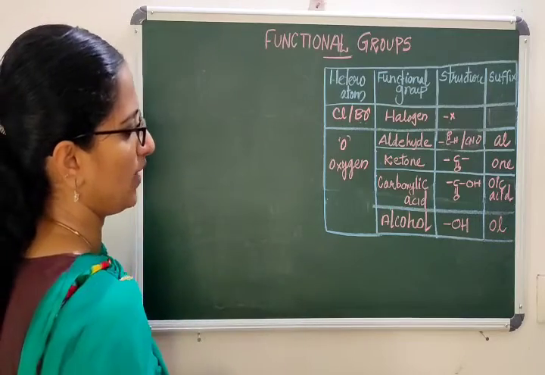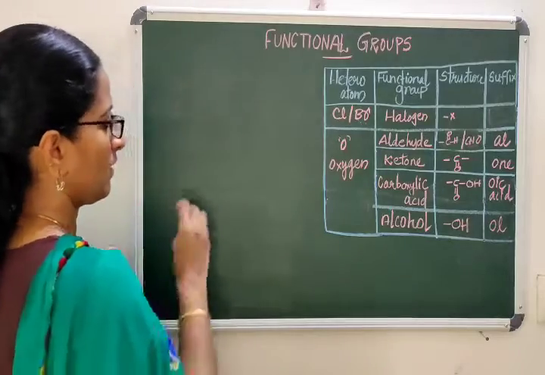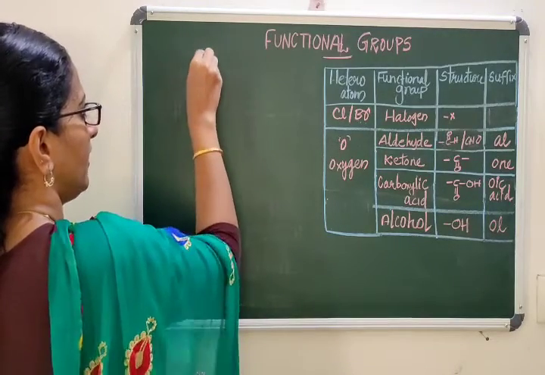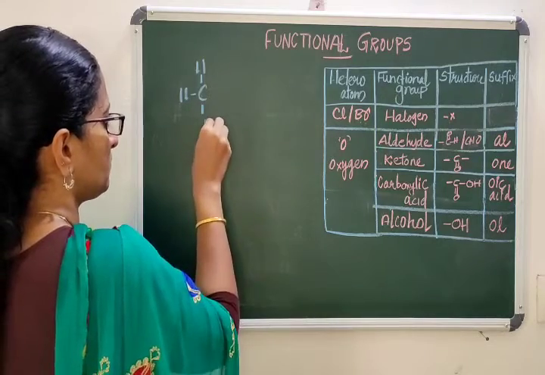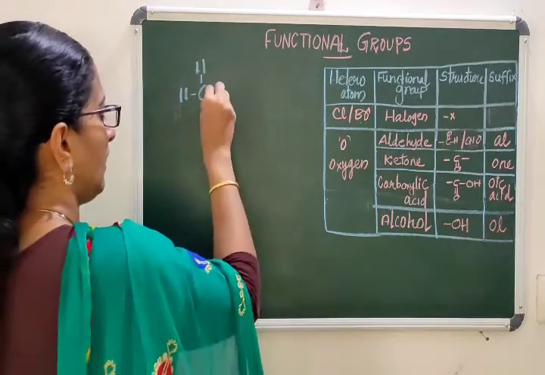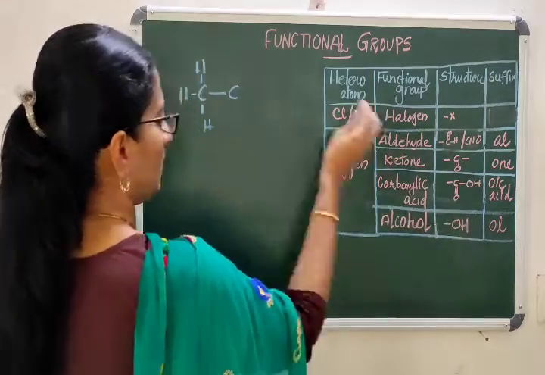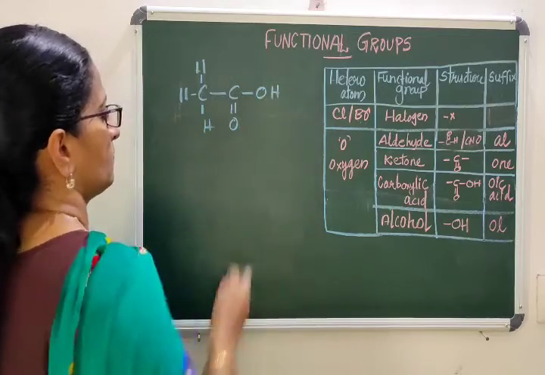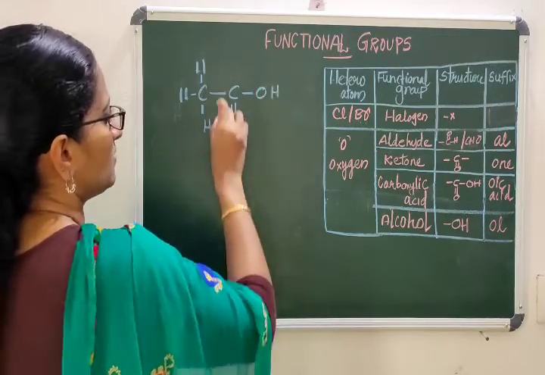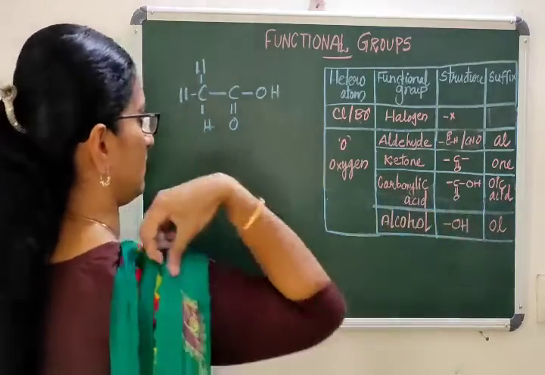And what is the next functional group? It is carboxylic acid. What is the functional group? COOH. This functional group is the carboxylic acid functional group and the suffix is oic acid.